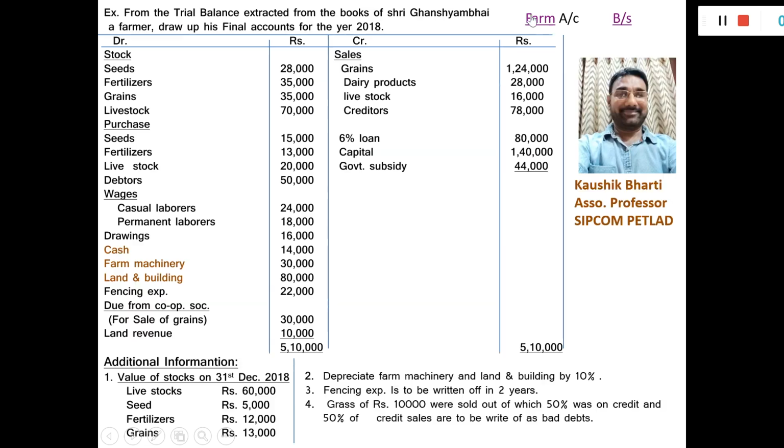Go to the sum again. Creditors 78,000. 6% loan 80,000. Here interest on loan is not given in the debit balance, so the effect of the interest on loan, 6% on 80,000, will be given. Go to the balance sheet.